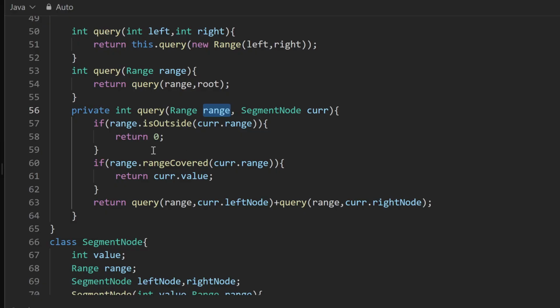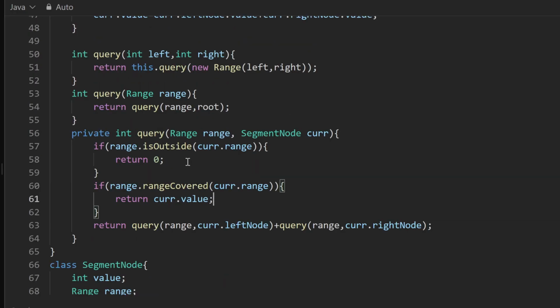So the conditions that we saw: if a range is completely outside of the query range, then we are going to return 0. And similarly, if the range in the query completely covers the range of this node, then we can simply return the value at the current node. And finally, if both of these conditions are not satisfied, that means there's a partial overlap, so we will recursively call left and the right side, and whatever return values we get from them, we are going to sum it up and return as the answer for the query. That's the implementation for querying. I have still not explained the implementation for the range related methods. We'll see them in a second.